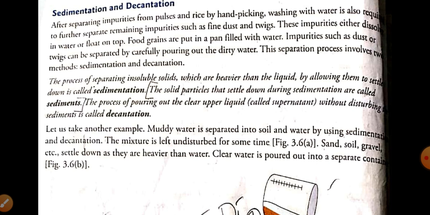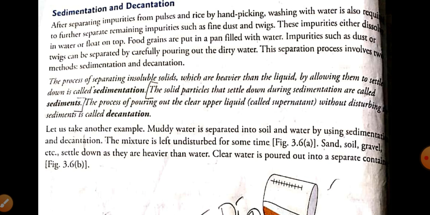The process in which the solids which are heavier than the liquid are allowed to settle down in the liquid is called sedimentation. So the solid particles here are called the sediments. The particles which settle down are called the sediments. Now, what is decantation?